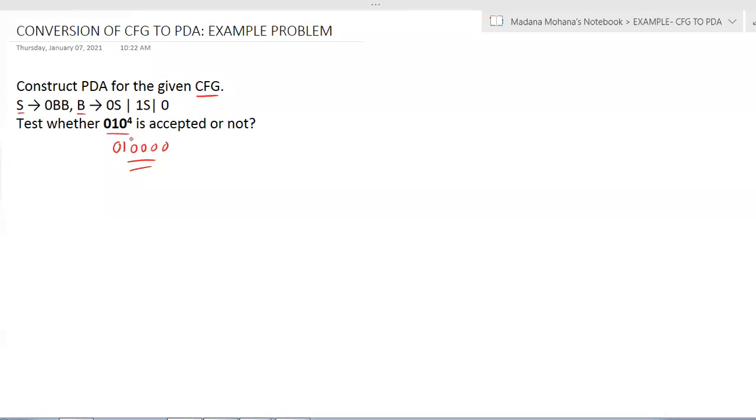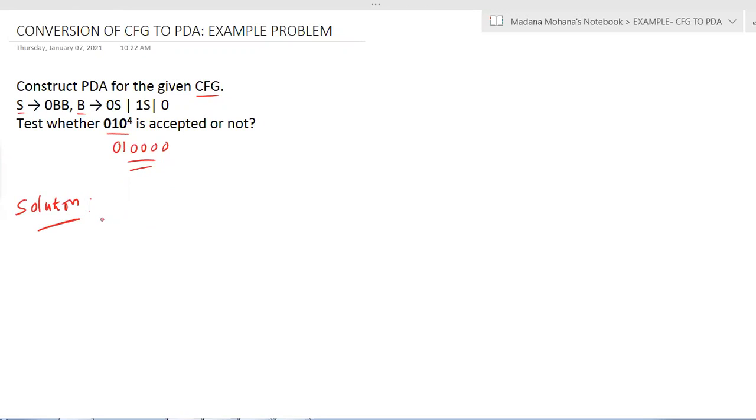So this string you need to check whether it is accepted by the constructed PDA or not. So first we have to construct the PDA. Finally, we will check whether the string is accepted or not after constructing the PDA.